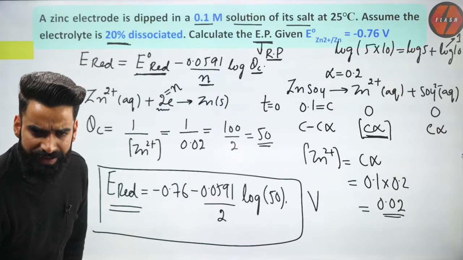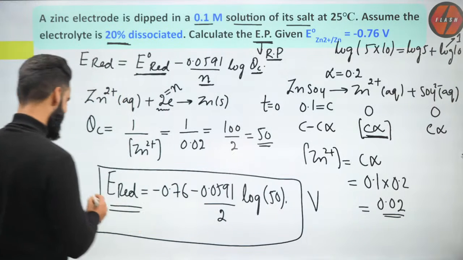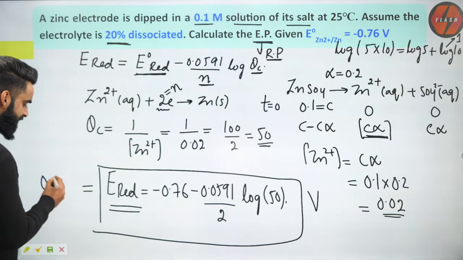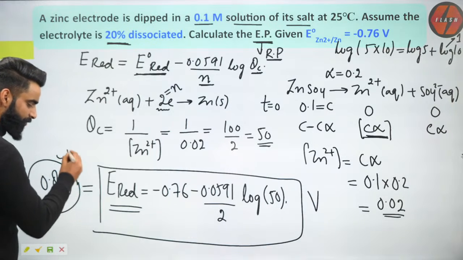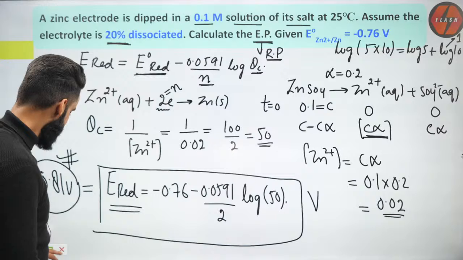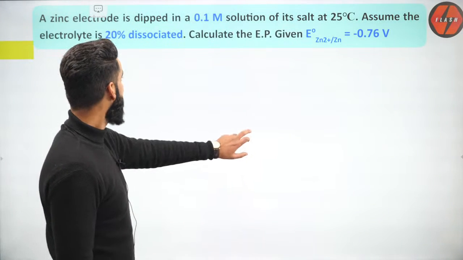Banu Prakash got the value as 0.81. Okay, Banu Prakash, I trust you. Banu Prakash is saying it's coming as 0.81 volts. Let's assume the answer is 0.81 volts. Right? Okay. I'm moving on to one more question, guys. This was a simpler one.